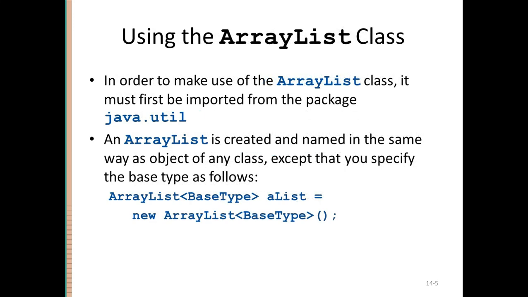Okay. So how to use an ArrayList? We need to import the java.util.ArrayList class, right? And in order to create an ArrayList, this is the syntax: ArrayList base type. Base type means that here you define the type of the ArrayList that you want to create. For example, you want to create a list of strings. You can write String here. Let's say you want to create a list of students. You can write Student here, right? Any object you can write here, right? This is the name for the list, and new ArrayList is the syntax for generating the new object. And again here we write the type for which we are creating the ArrayList.